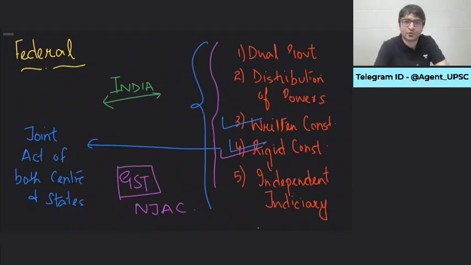So do we follow dual government? Yes, we do. Do we follow distribution of powers? Yes. Do we have a written Constitution? Yes. Do we have a rigid Constitution? Yes. But only in federal matters. In all other matters, it is the center's responsibility. That is how we deviate from the US Constitution.